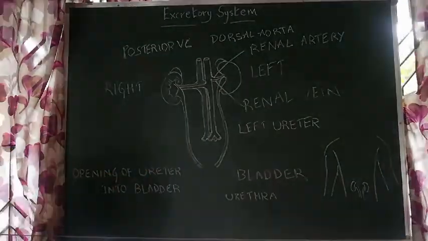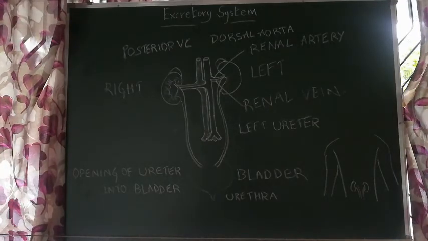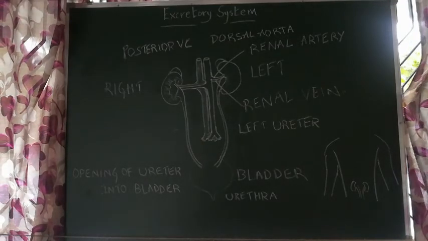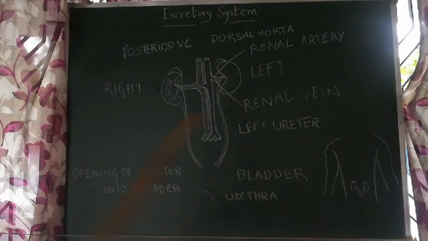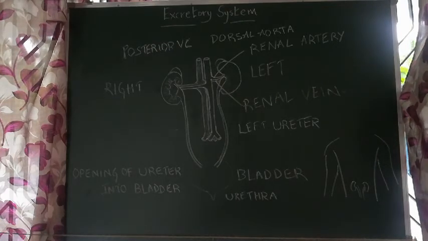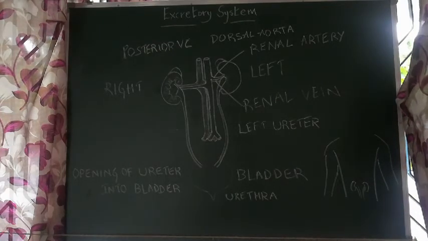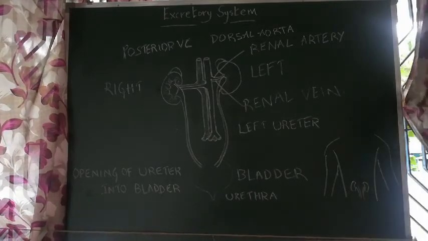Now if you see the diagram, you can observe that the right kidney is present a little lower compared to the position of the left kidney. Why is it so? It is because of the presence of a large gland called the liver in our body. On which side is our liver?